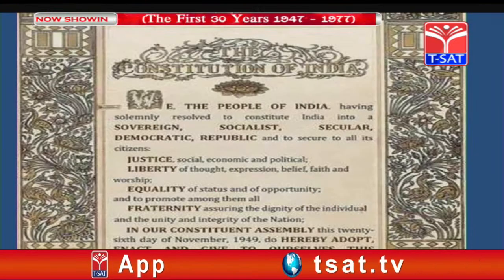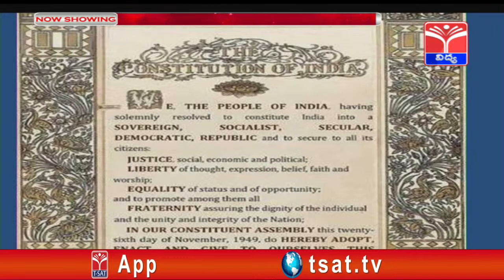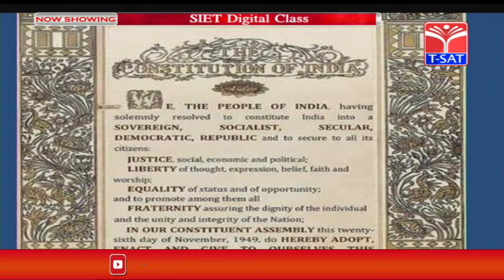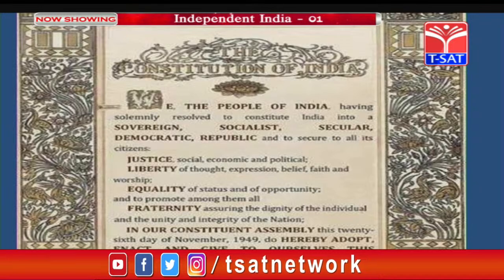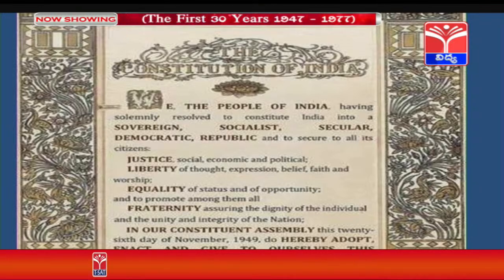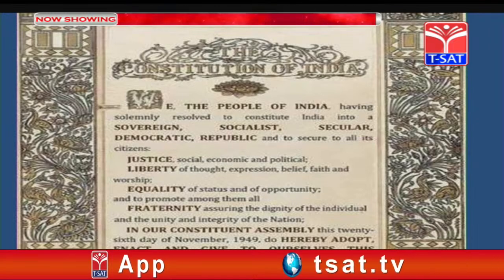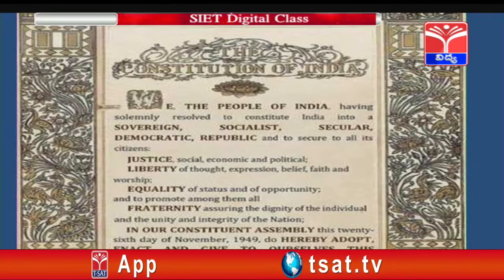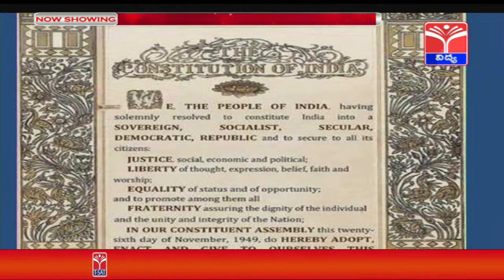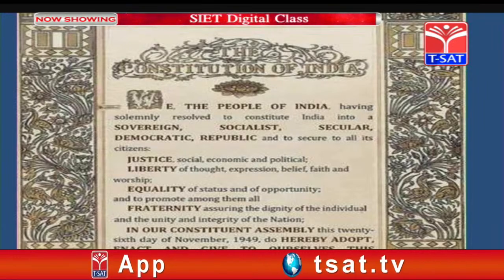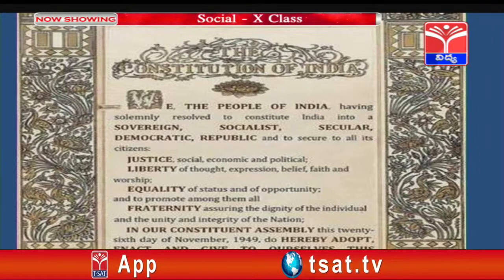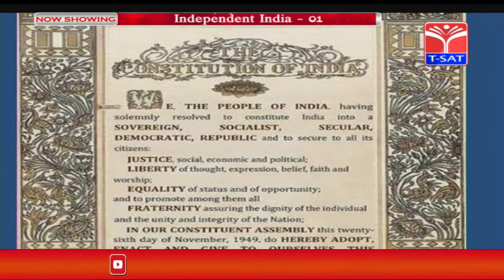In the preamble, importance is given to sovereign, socialist, secular, democratic and republic, and to what kind of justice is being given. Justice is given first in the social sector, then the economic sector and the political sector. Equality is given in the same way: first social, then economic and political. So, keeping in mind the society, from the social and economic point of view, most of the policies were concentrated on these two sectors.